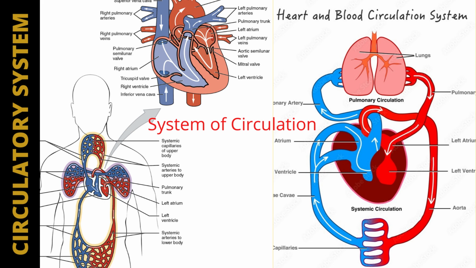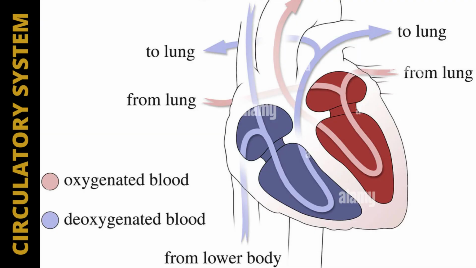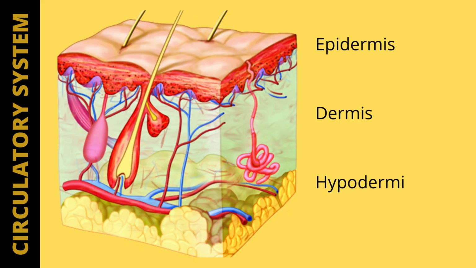System of circulation. To obtain oxygen into the blood, the circulatory system, or cardiovascular system, pumps blood from the heart to the lungs. The remainder of the body receives oxygenated blood from the heart via arteries. Oxygen-depleted blood is returned to the heart by veins to restart circulation. Healthy organs, muscles, and tissues depend on your circulatory system.